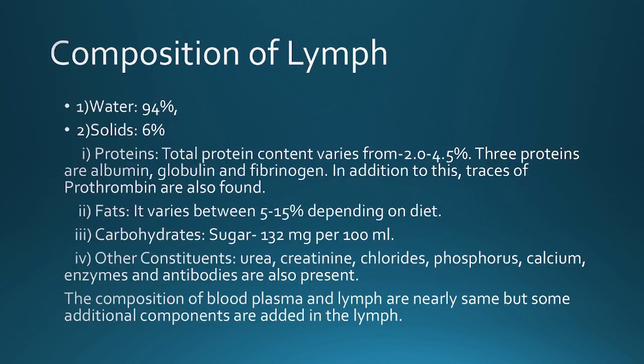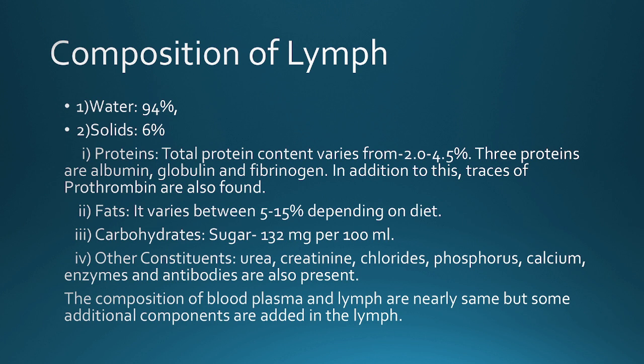Okay, so what is the composition of lymph? How is lymph composed? What are the components of our lymph? When the tissue fluid is in the blood, we call it blood plasma. Okay, when it is in between the cells, we call it interstitial fluid, and the same fluid when it comes into the lymphatic vessels or lymphatic capillaries, we call it lymph.